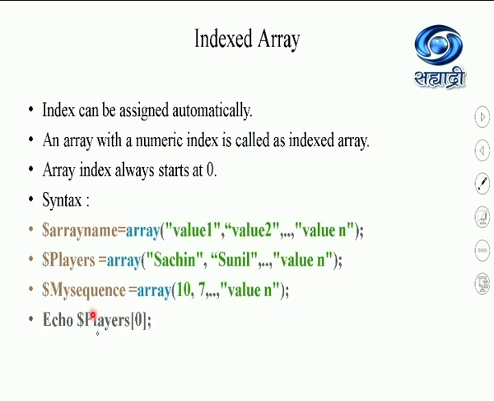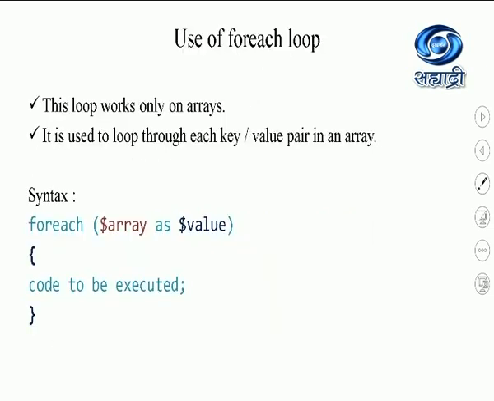To access the array, you just have to write down the name of the array followed by the index number in the box brackets. Likewise, if I specify 1 over here, I will get the second value. So this is going to print Sachin in this case, as echo is going to print it. Let us see how to make use of the foreach loop for accessing an array.